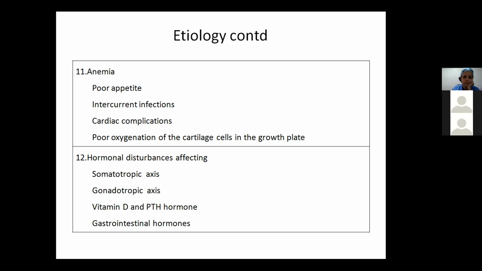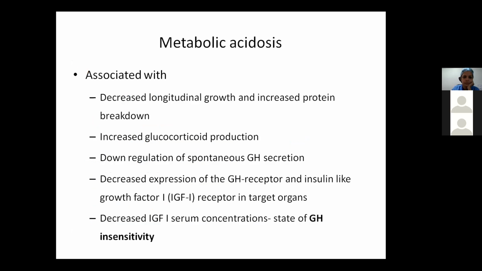And as we have discussed, the hormonal disturbances affecting the somatotropic, gonadotropic axis, vitamin D and PTH, and gastrointestinal hormones. Coming to metabolic acidosis, it is associated with decreased longitudinal growth and increased protein breakdown, increased glucocorticoid production, down regulation of spontaneous GH secretion, and causing a state of growth hormone insensitivity.